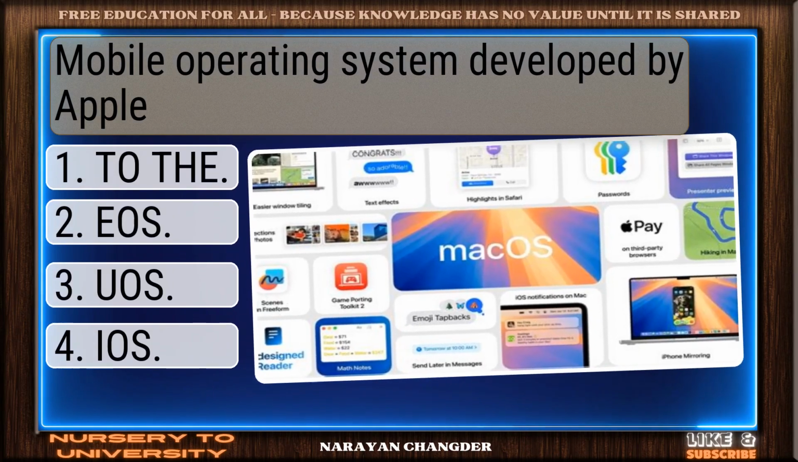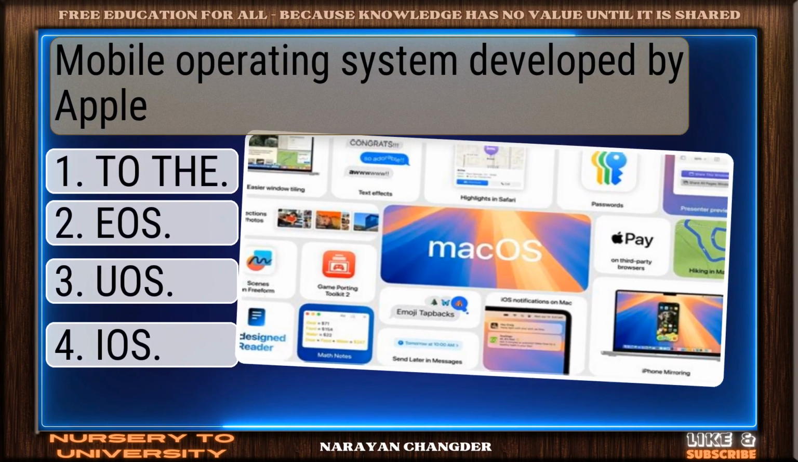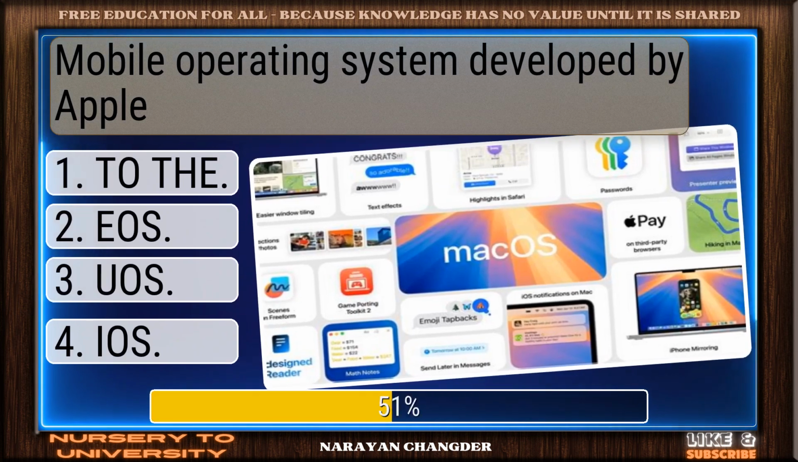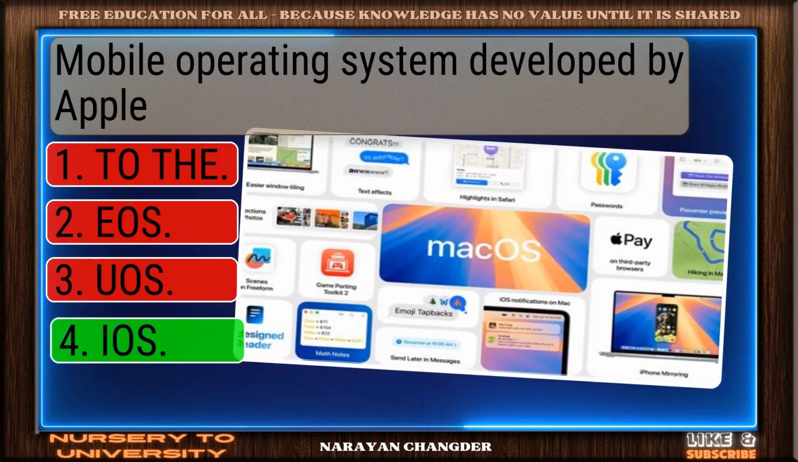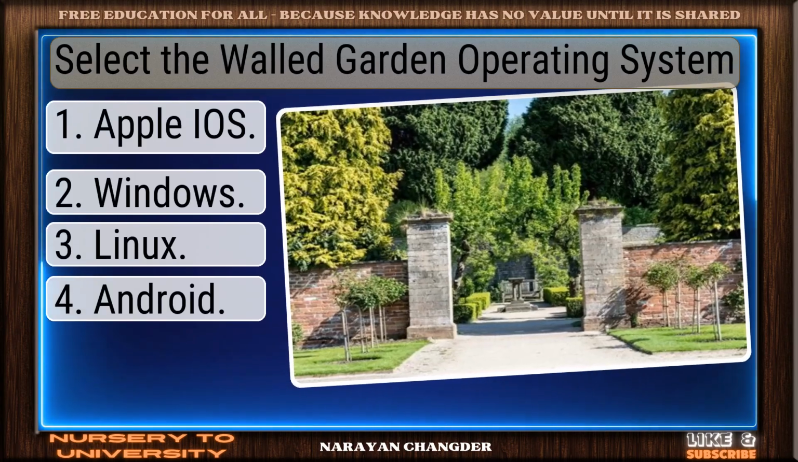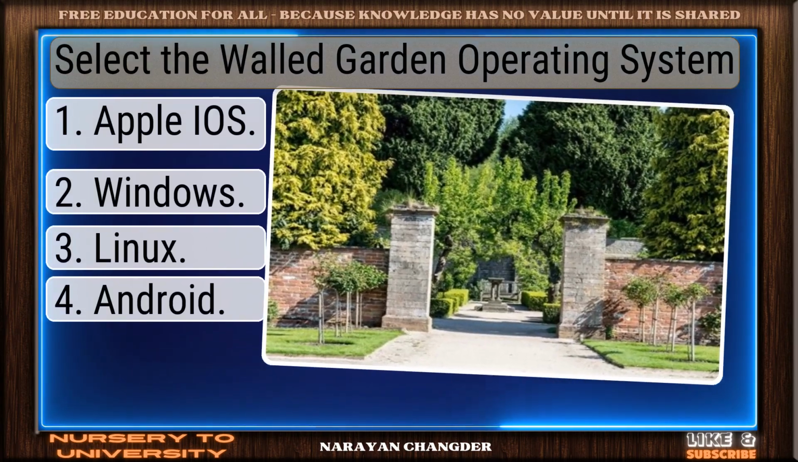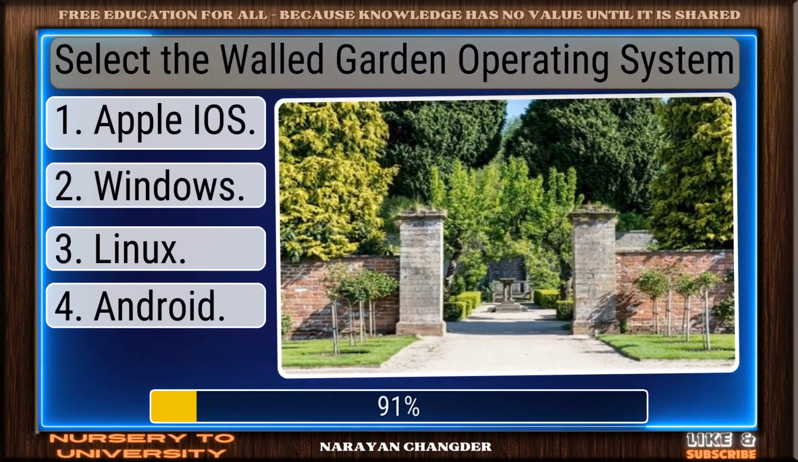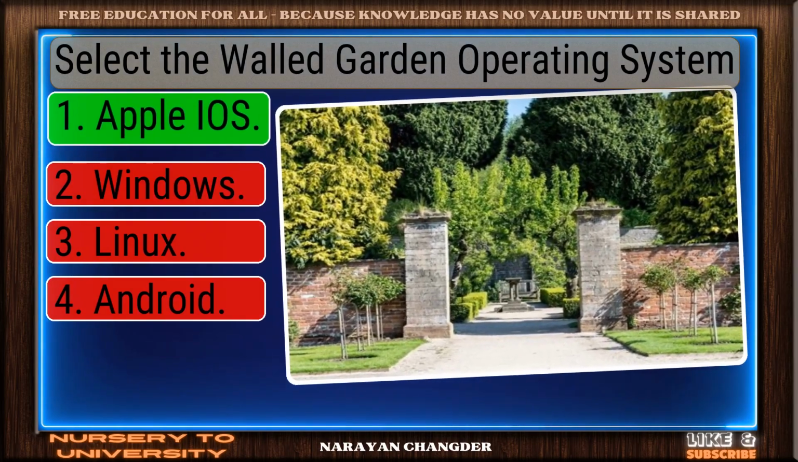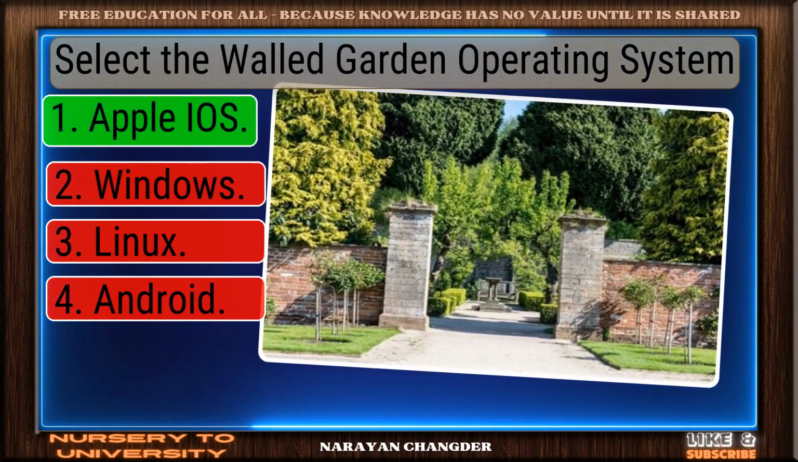Question number 3. Mobile operating system developed by Apple. Excellent choice. iOS is the right answer. Question number 4. Select the walled garden operating system. Right choice. Apple iOS is the best answer.